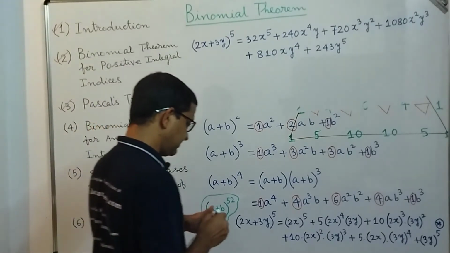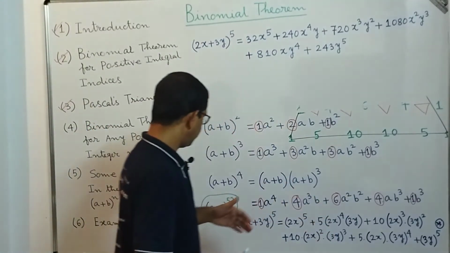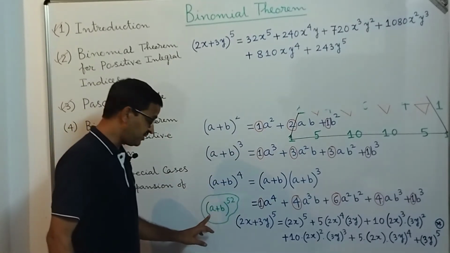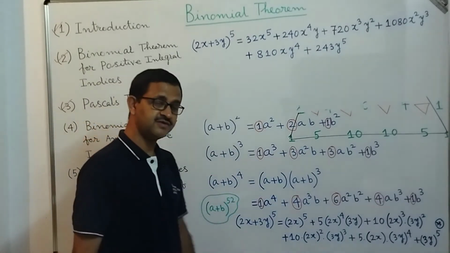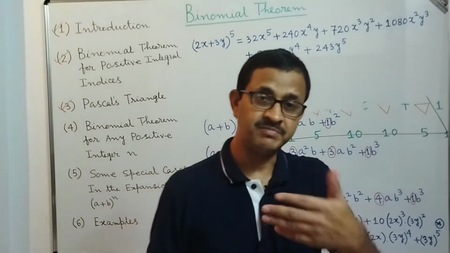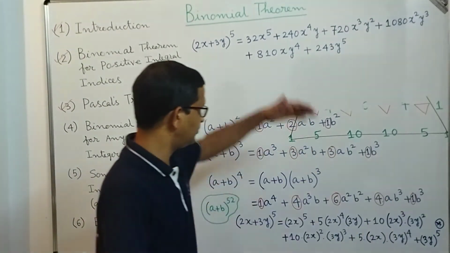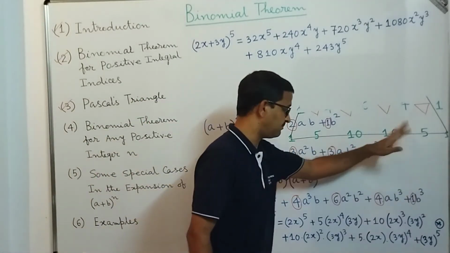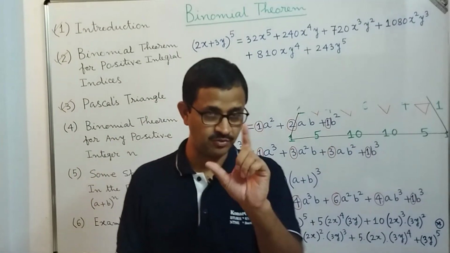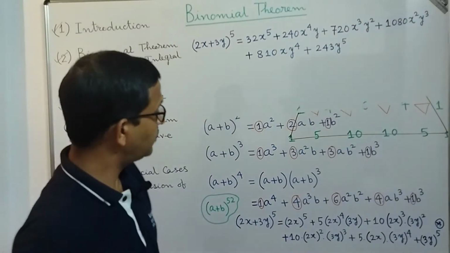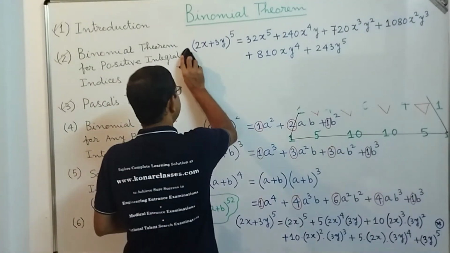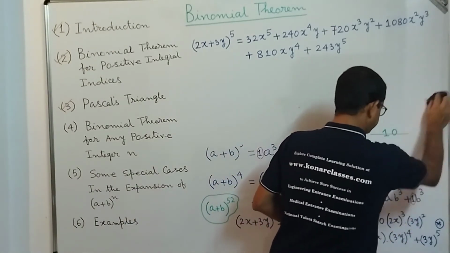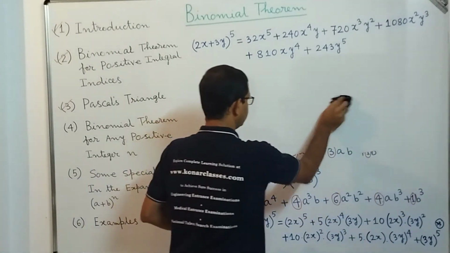And I just said that if we continue constructing the Pascal triangle, it will become very difficult to find the expansion for (a+b)^52 or any other bigger number, because you need to compute the entire Pascal triangle and then use these numbers as coefficients of the expansion. So what can we do? Here we can take assistance from the combination formula.